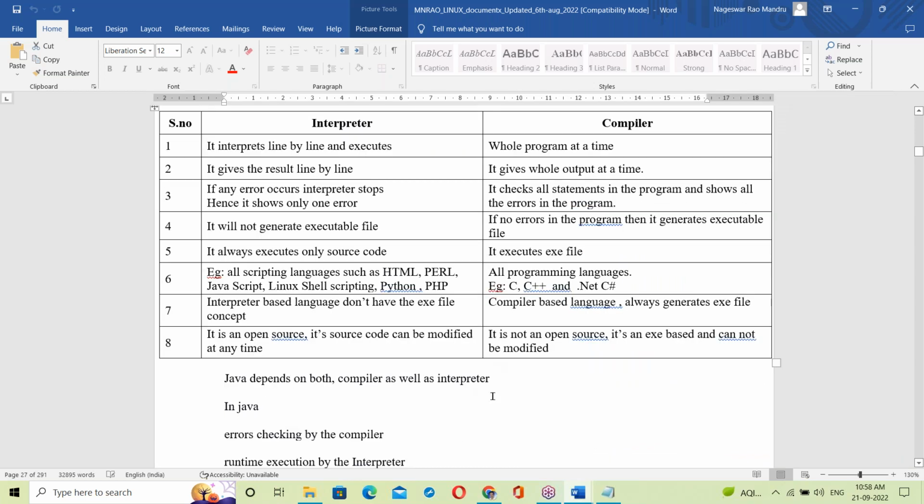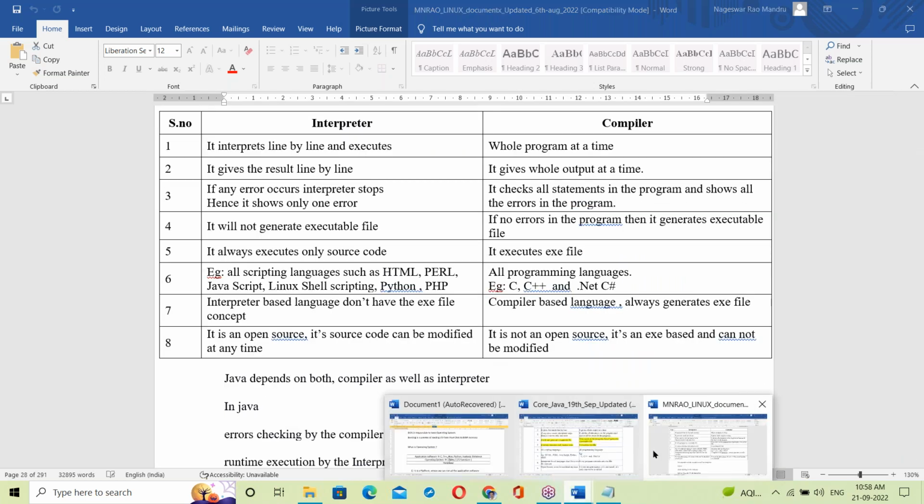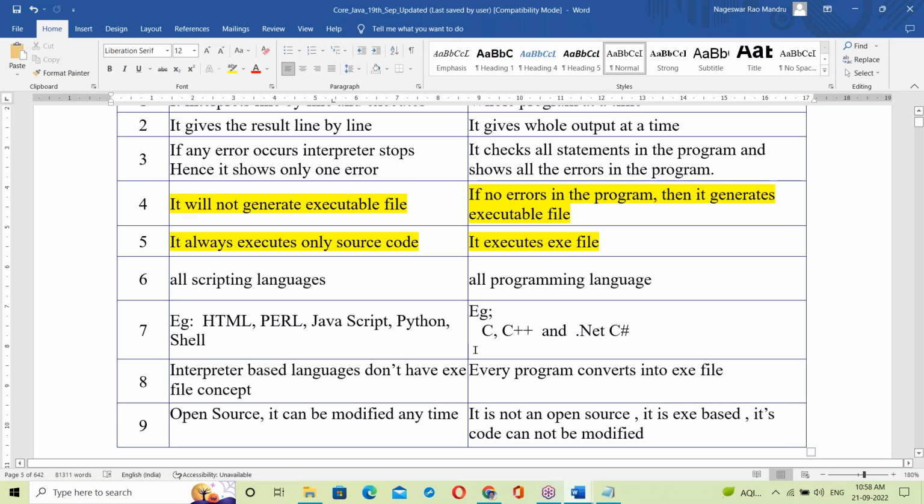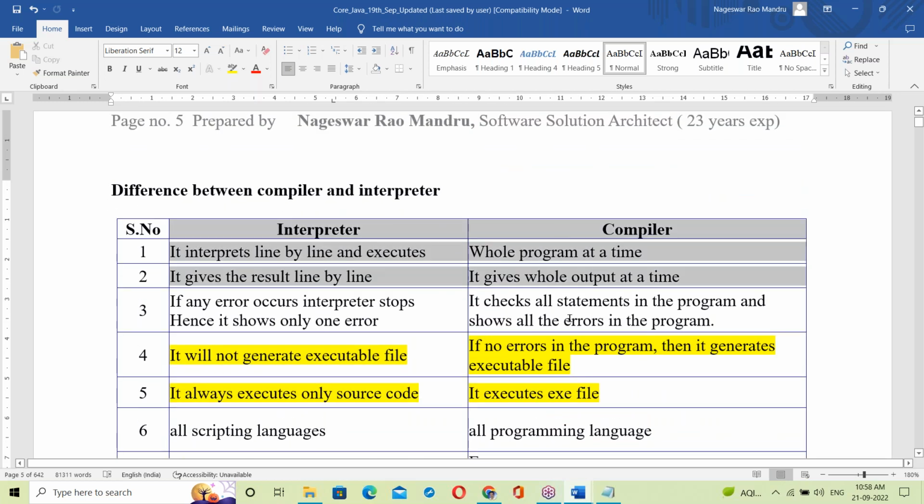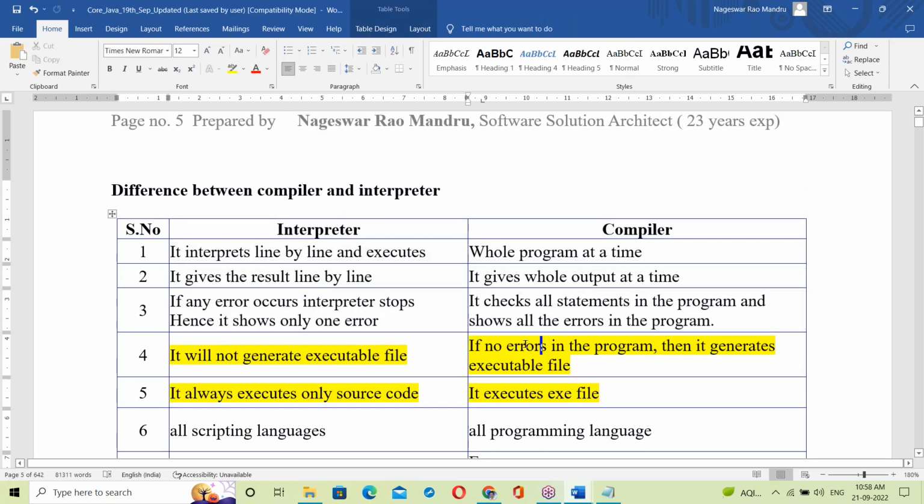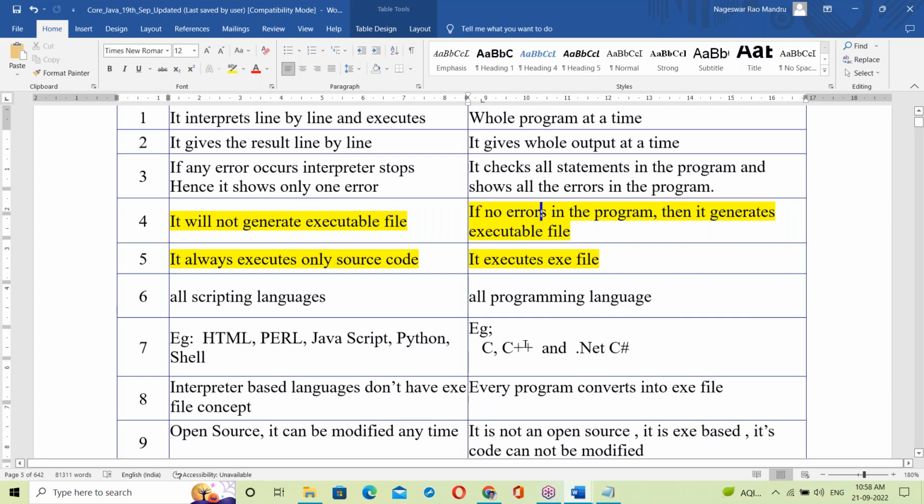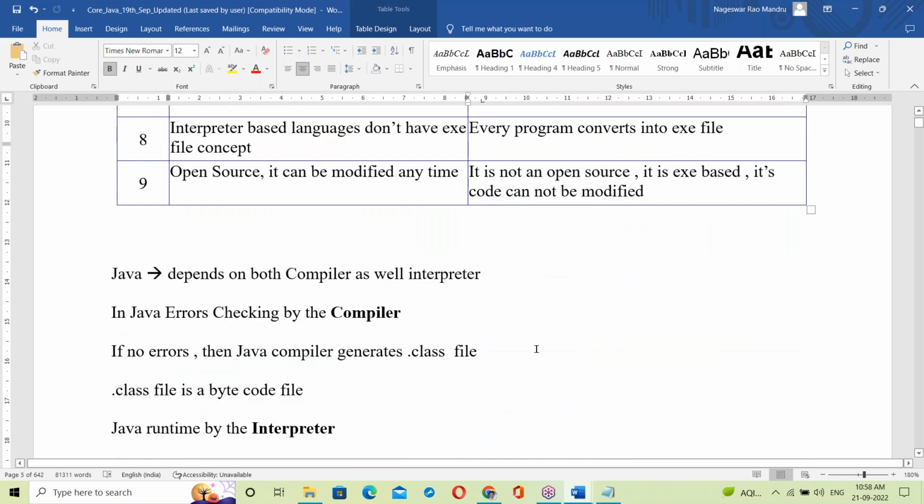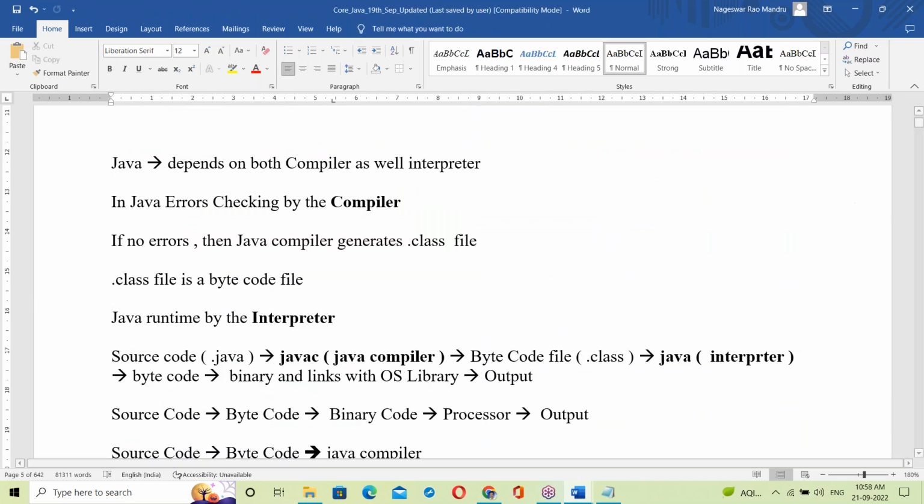Next topic is interpreter and compiler, which we will continue tomorrow. After finishing interpreter and compiler, the next topic is starting Java. Tomorrow we enter the Java concepts. That's all for today.